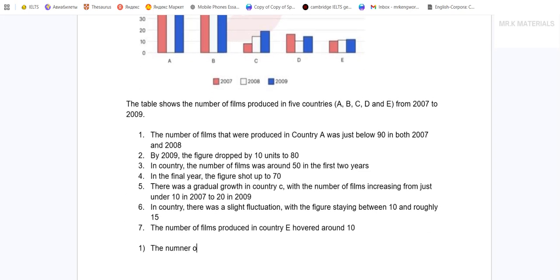The number of films produced in countries A and B was far higher than the number of films in the rest of the given countries.